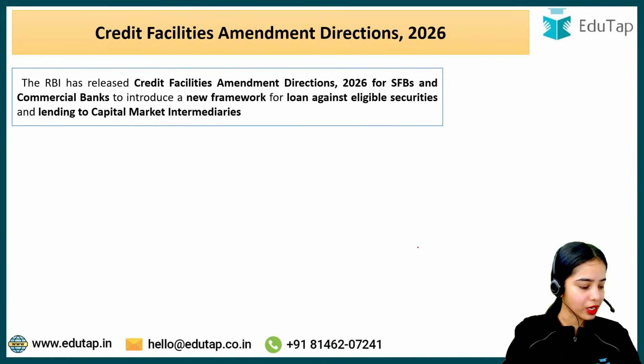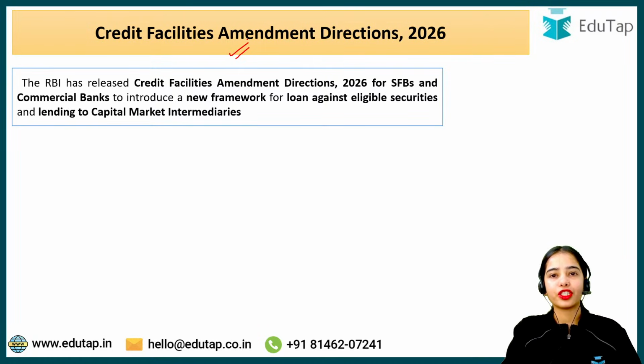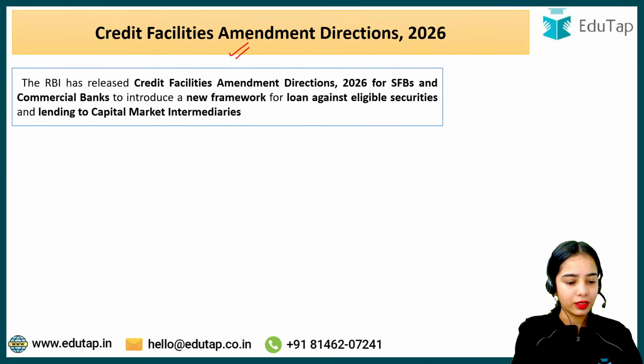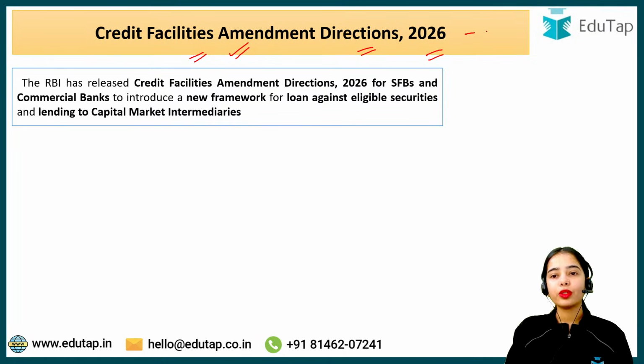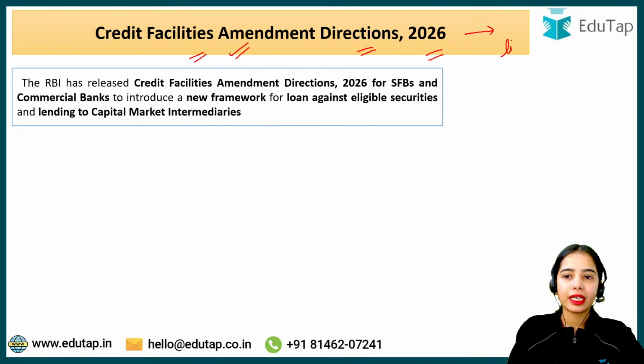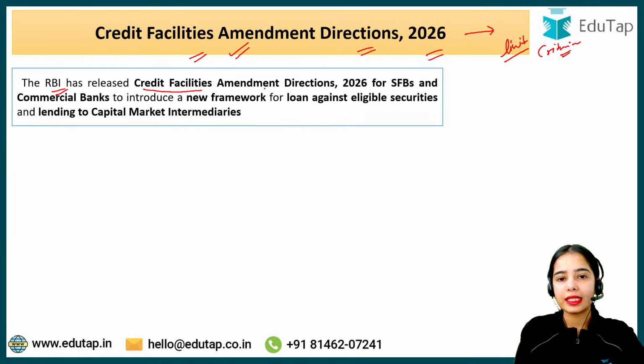So we are going to start with the Credit Facilities Amendment Directions 2026. Now the directions are a little lengthy, so we are going to go a little faster. And remember that the limits and the criteria are going to be important from the examination point of view. So the RBI has released the Credit Facilities Amendment Directions 2026 for the small finance banks and for the commercial banks to introduce a new framework for loan against eligible securities and lending to capital market intermediaries.